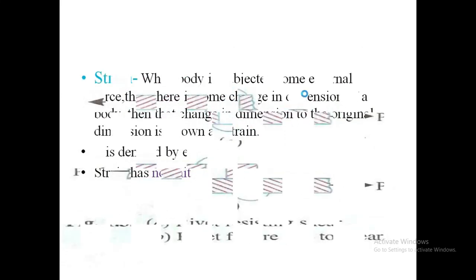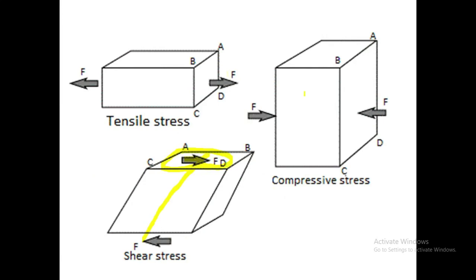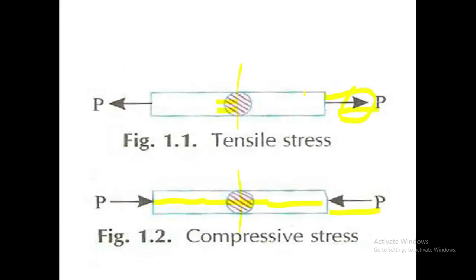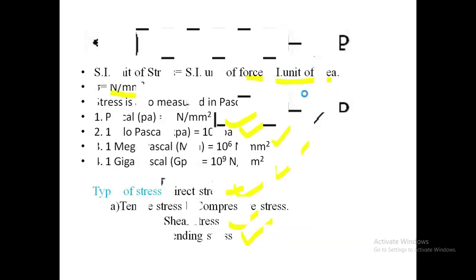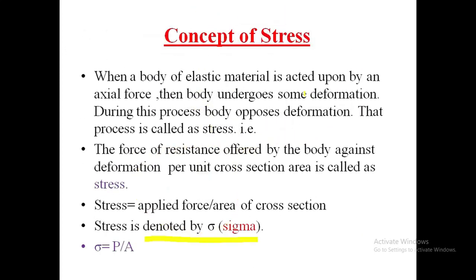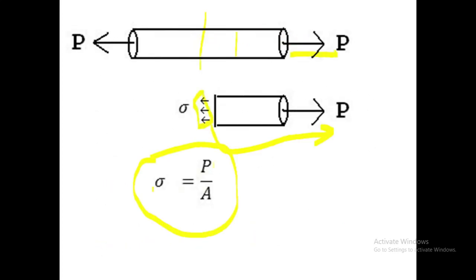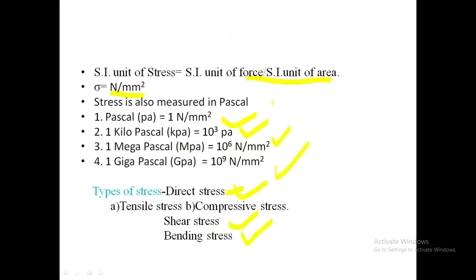Once again I will tell you what is meant by stress, the types of stress, and the SI unit of stress. Stress, mathematically, is the ratio of force upon area, where stress is denoted by the letter sigma. P means applied force, A means area of that body. So it is the ratio of force upon area. The SI unit of stress is Newton per mm square, Newton per centimeter square, or Newton per meter square. It is also measured in Pascal.